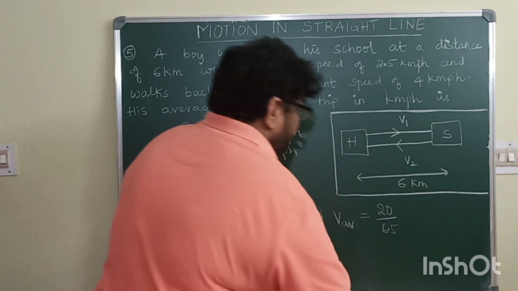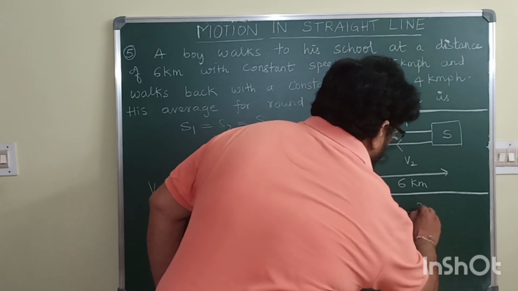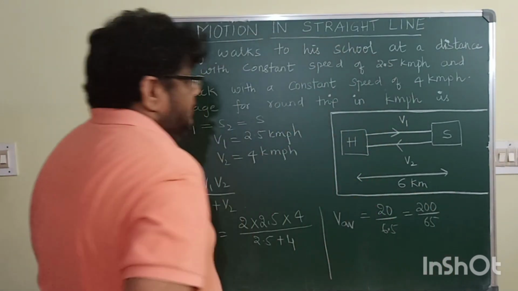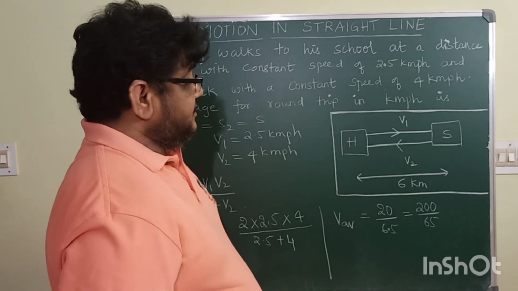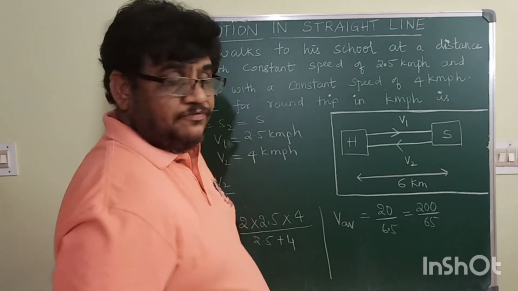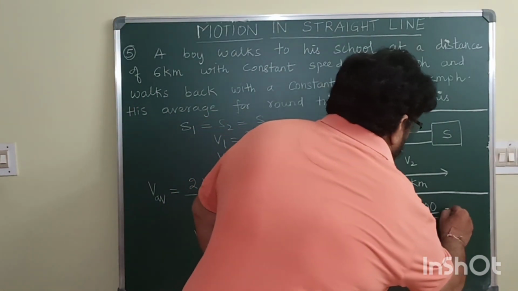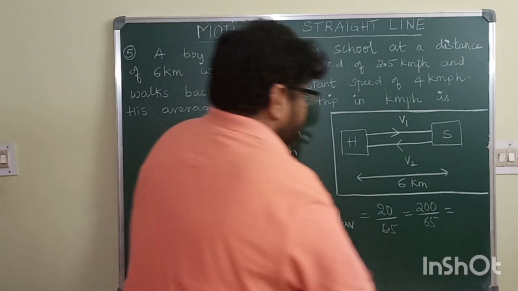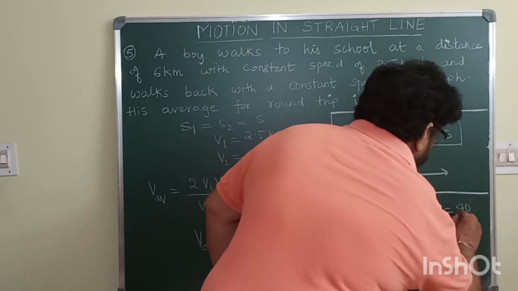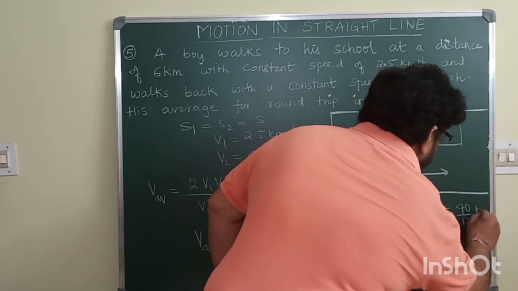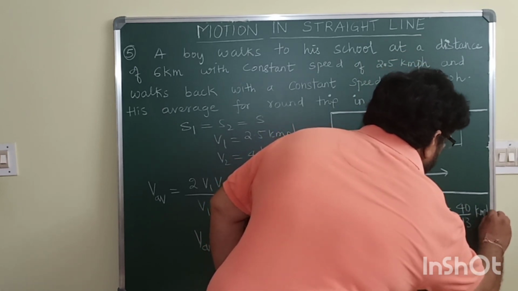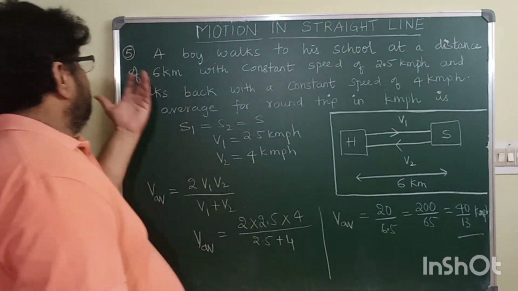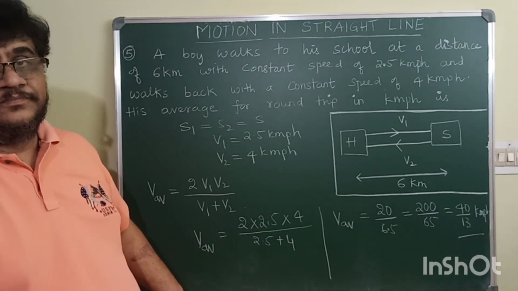So remove the decimal, I can write this as 200 divided by 65. 200 and 65 are multiples of 5. So if I cancel the numerator and denominator with 5, I'll get 40 by 13 kilometer per hour. That is the answer for the fifth problem.